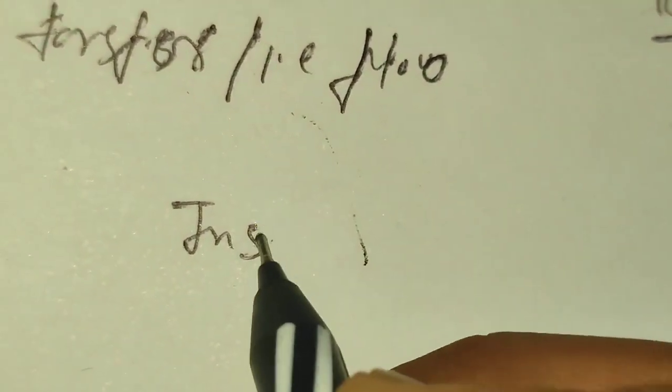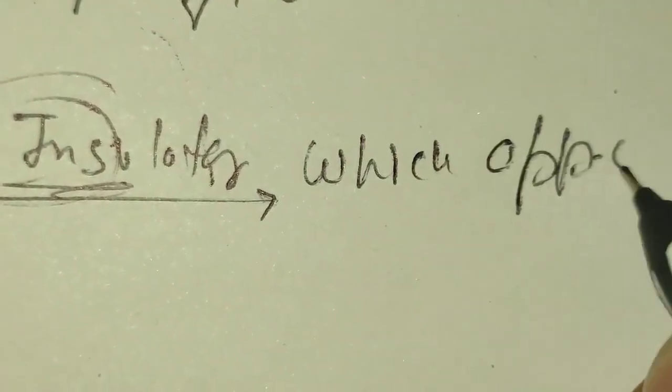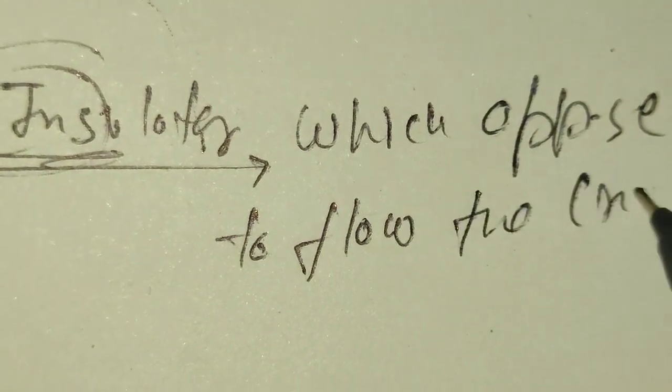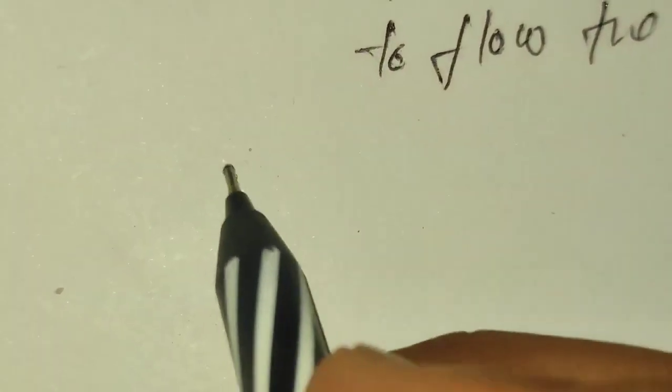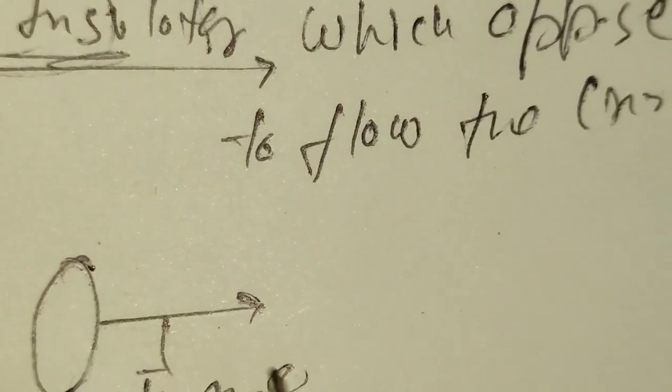Now we talk about the insulator. I hope you can clearly see what I have written in this book. An insulator is something which opposes the flow of charge. In this case, our metal ball is connected with a thread or anything else which does not allow charge to pass.